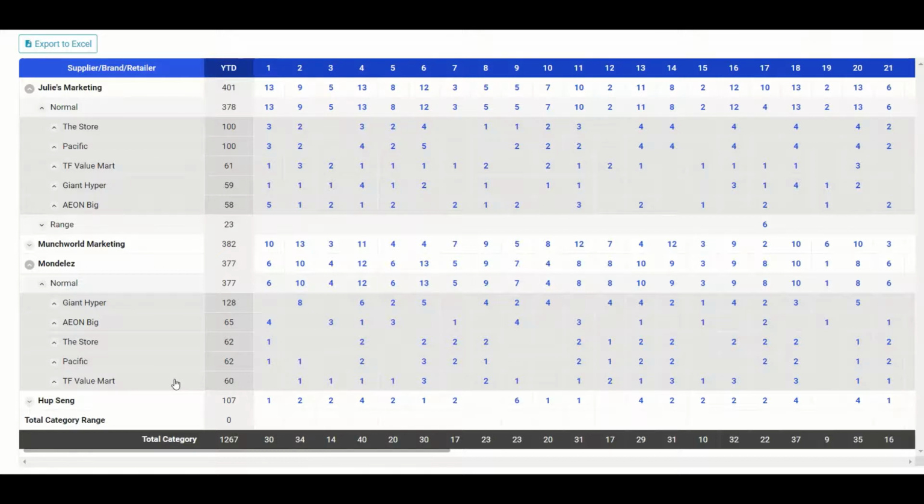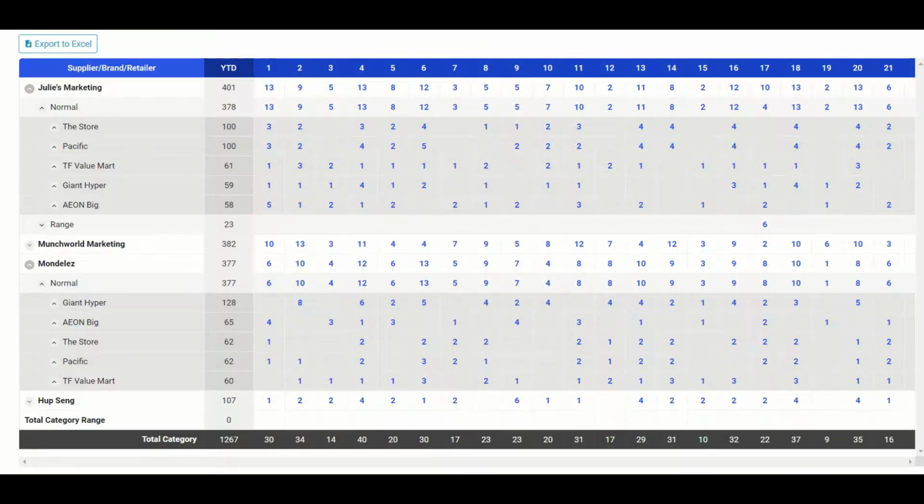So you can see where each different supplier is focusing on their promotions. For example, if you are Mondelez, you can see that Giant promotions is double that of the other top retailers. So maybe we can look into reducing the promotions at Giant and maybe shifting our resources into doing promotions at other retailers.